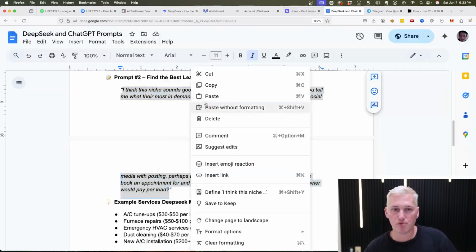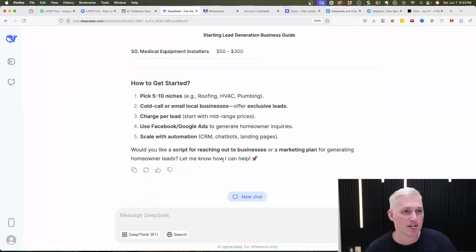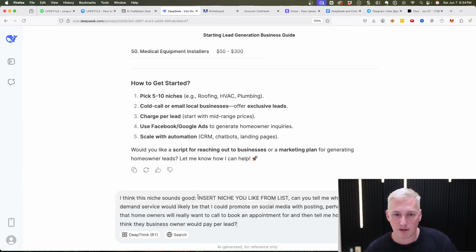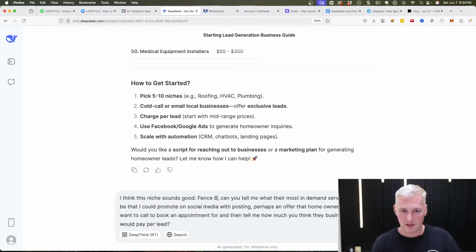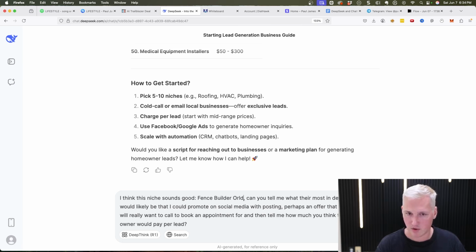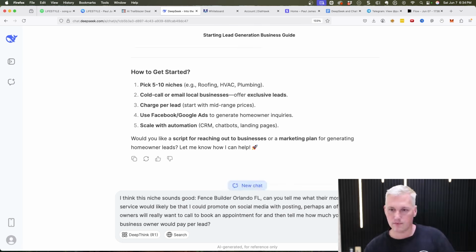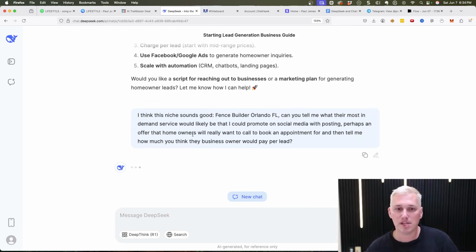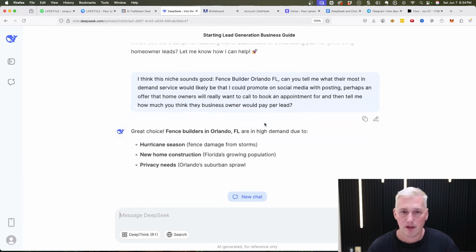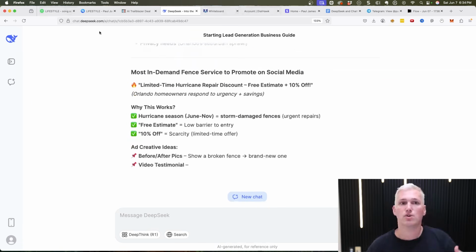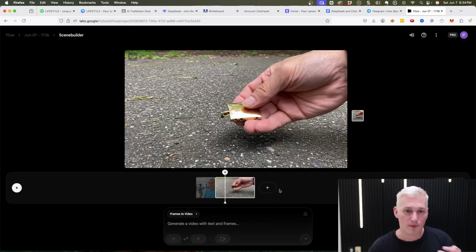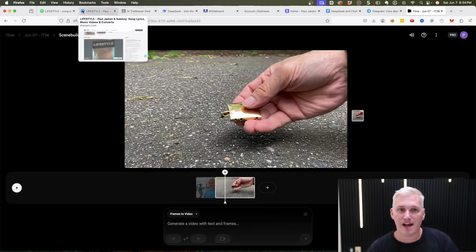So you would copy this prompt, go back into your AI, it could be DeepSeek, ChatGPT, Manus, whatever. You paste it in there and say, I think this niche sounds good. We could say fence builder, and we could pick a city like Orlando, Florida. And it's going to tell you what the most in-demand service could be that I could promote on social media, and maybe an offer. Okay, so here's a good one: hurricane season, fence damage from storms. So I could use that now to craft a scene in VO3 or one of the other AI video generators like I'm talking to you guys about. And I could prompt it with exactly what that is.